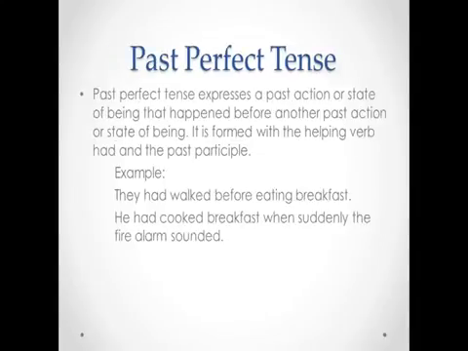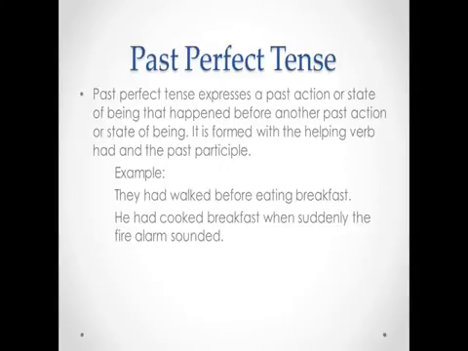So looking at past perfect tense, it expresses a past action or state of being that happened before another past action or state of being. It is formed with the helping verb had and the past participle. So you have an example here. They had walked before eating breakfast. So you know that they took their walk before they ate their breakfast.